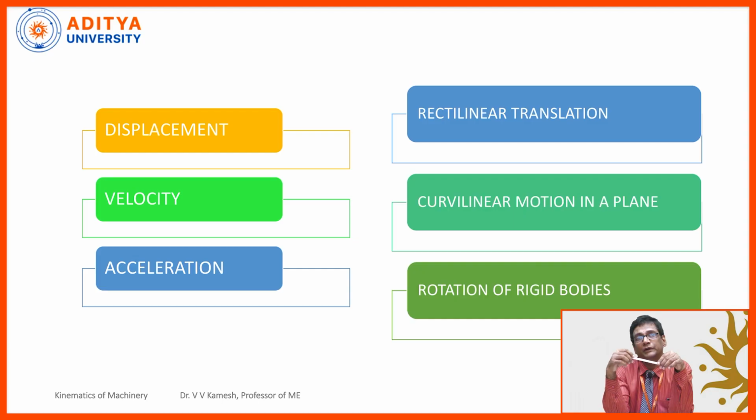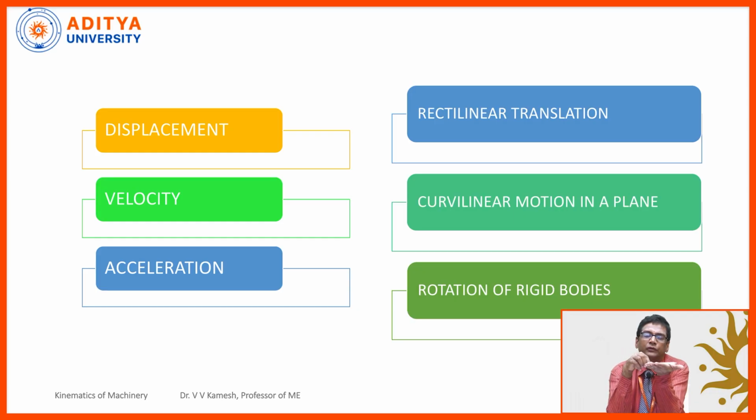We will calculate the displacement, velocity and acceleration of each and every particle under the influence of an external force. Suppose I am holding this body in my left hand. What is the condition of this body? It is at rest, so no displacement, no velocity, no acceleration. When the body is moving, it may move from one place to another place, like I am moving. How much distance it covered is called displacement, if it has a direction. If the direction is not a matter of fact, then it is called distance.